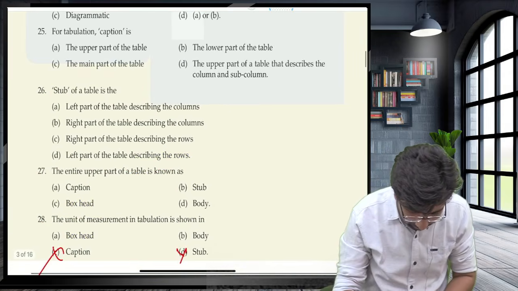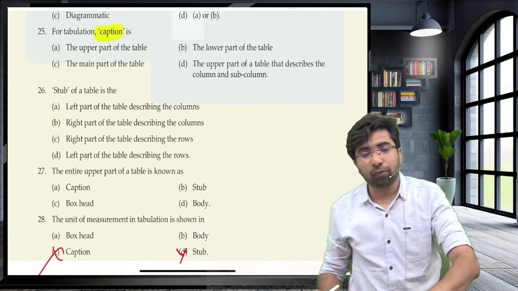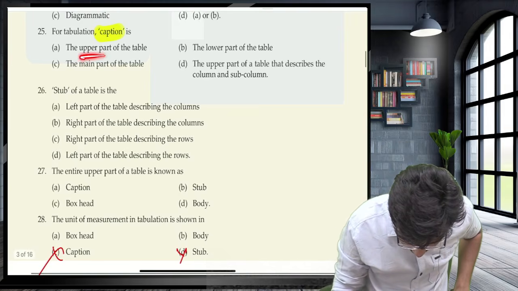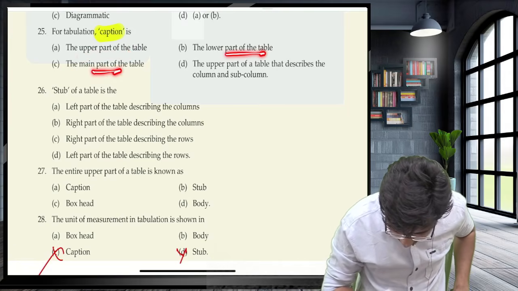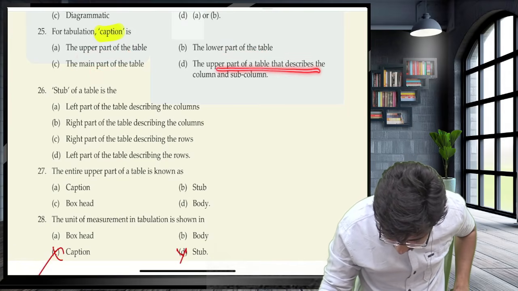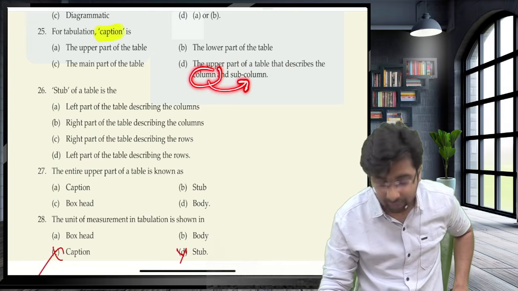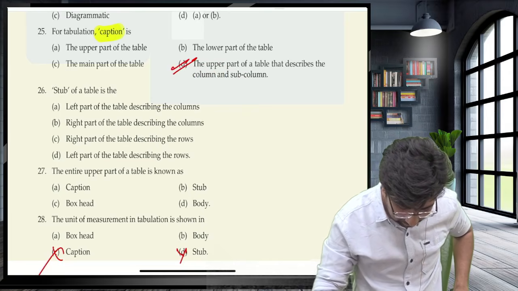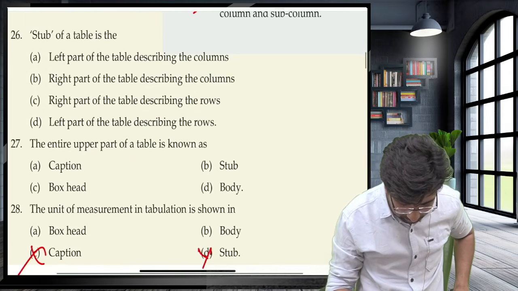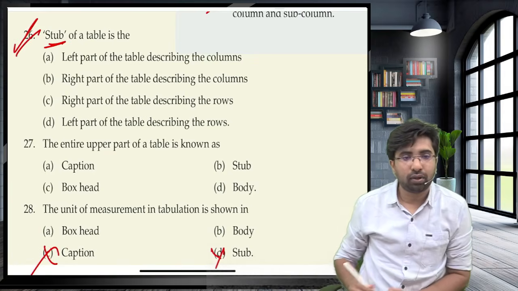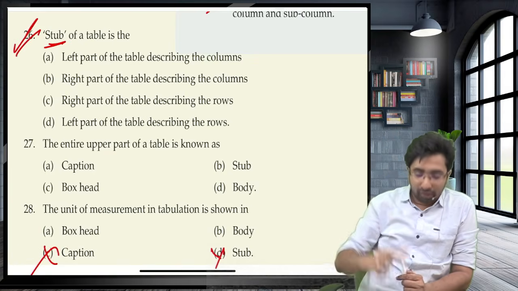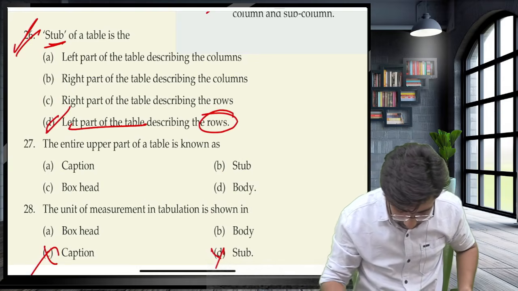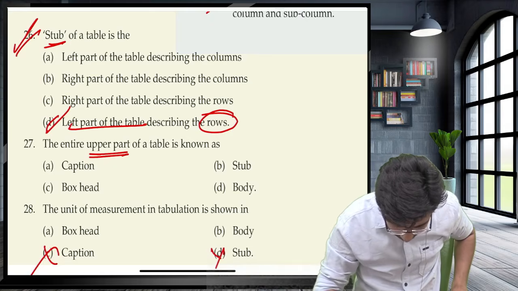Guys, now see. In tabulation, the caption is, before the caption is column heading. Now let's understand this. The upper part of the table that describes the column and subcolumn, that is the caption. Column heading is the caption. Option D, stubs. Look at this question, stubs. The left part of the table describing rows. Entire upper part is known as box head.